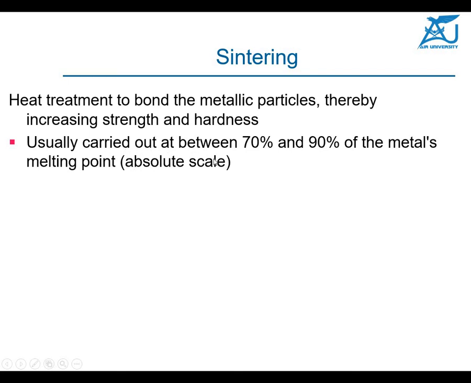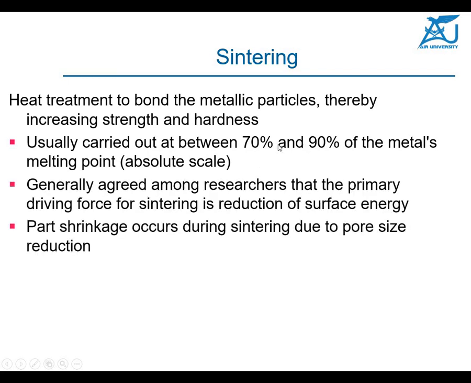It is usually carried out between 70 and 90% of the melting point, because you do not need to melt it, but the powder has to be brought close to melting, normally up to 90% of the melting point. It is generally agreed among researchers that the primary driving force for sintering is reduction of surface energy. This is the way you reduce the surface energy.